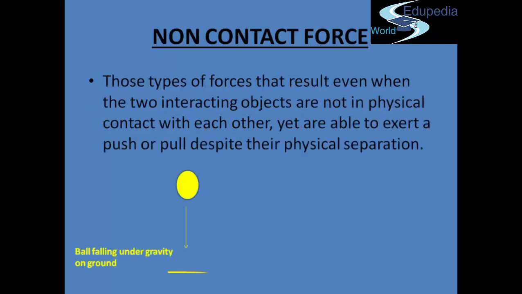What is a non-contact force? Those types of forces that result even when the two interacting objects are not in physical contact with each other, yet are able to exert a push or pull despite their physical separation. So that means, I have two objects. The two objects are initially not in contact with each other. They are apart, they are separated from each other, and still they have either a pulling or a pushing force between them. Such force is called a non-contact force.